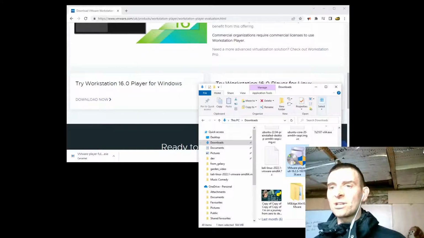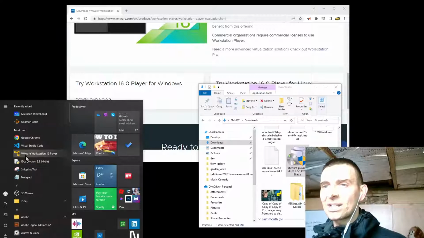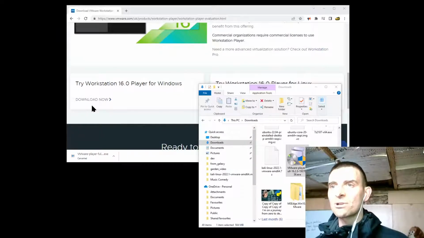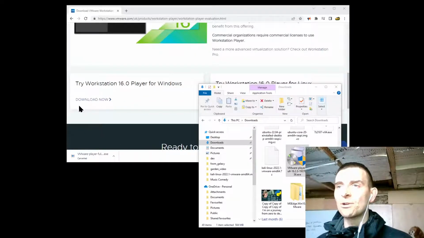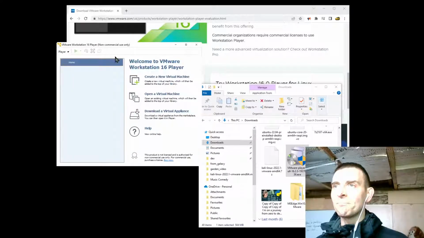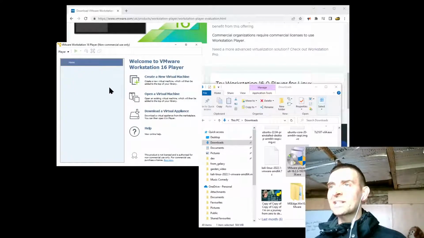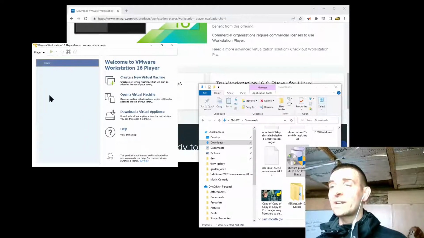Once you've got it downloaded, you're going to have something that looks a little bit like this. You're going to see a logo that looks like the one in the thumbnail, the kind of arrow logo. You're going to click on that, and then you're going to see a blank space like this. Once you've got this blank space, you're ready to start installing other things.